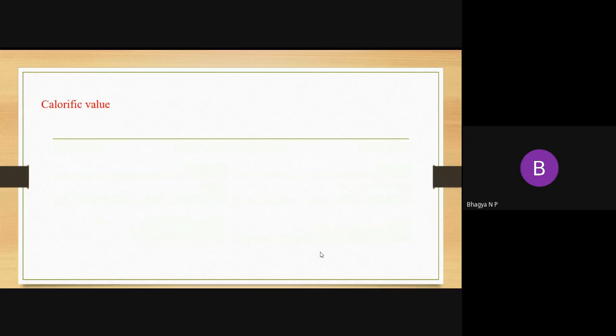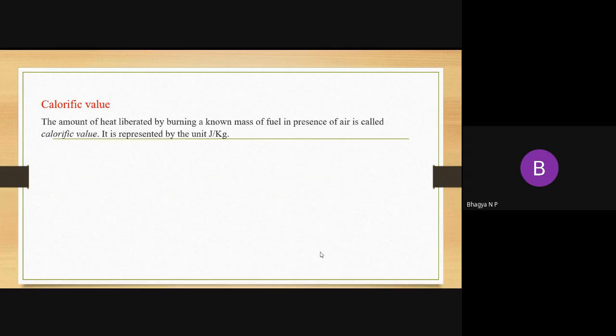Now let us discuss calorific value. What do you mean by calorific value? The quality of a fuel is measured in terms of its calorific value. If a fuel's calorific value is more, we can say that fuel has good quality. Calorific value means the amount of heat liberated by burning a unit mass of fuel in the presence of air.